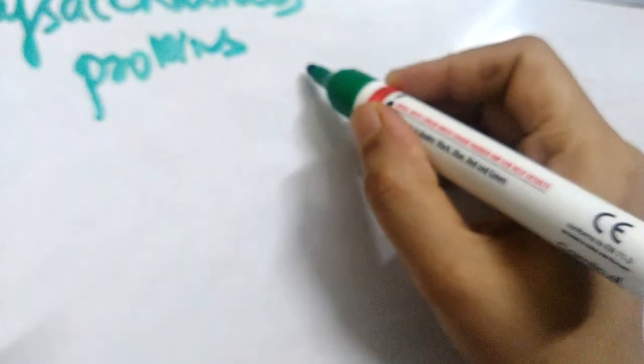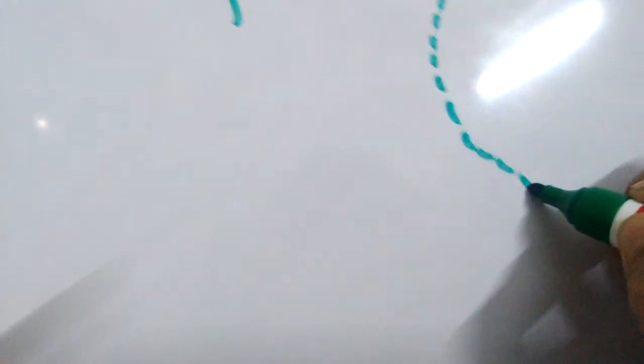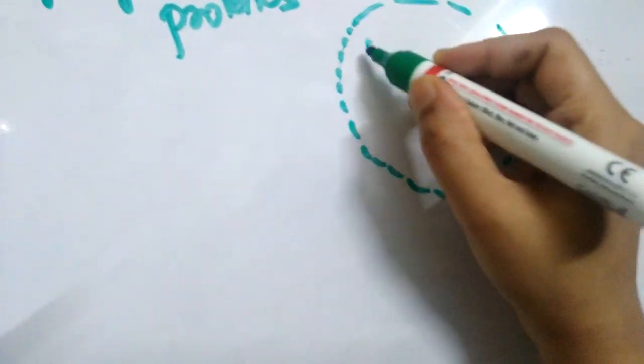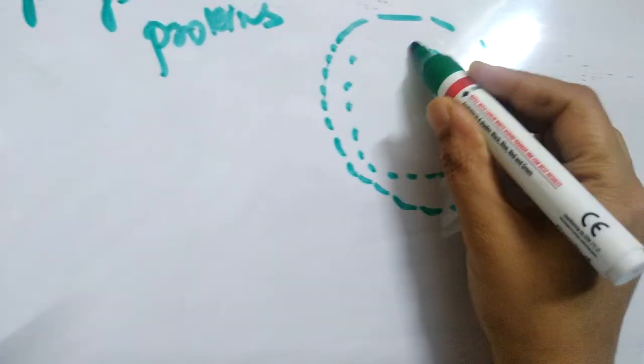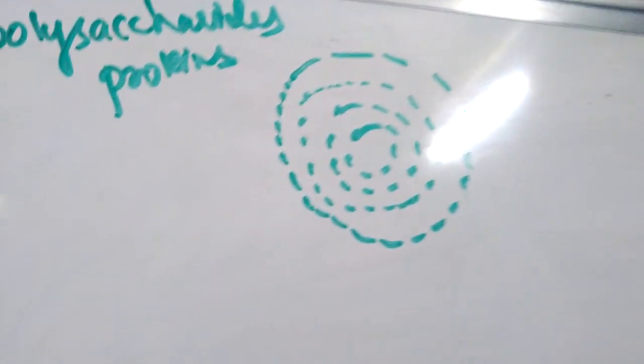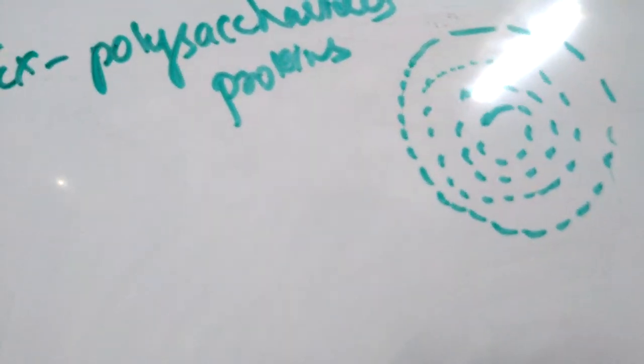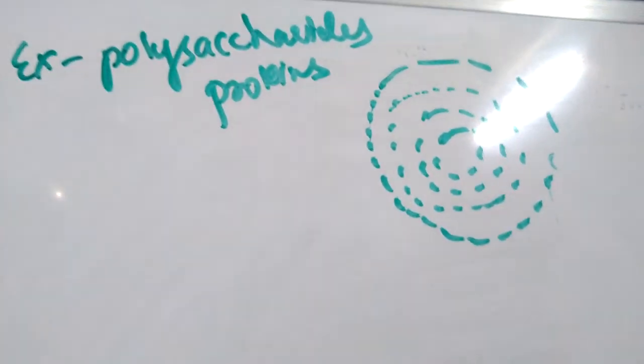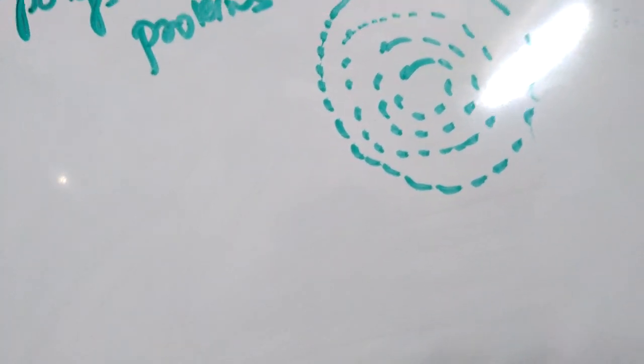I'll just draw it for you. This is a multimolecular film formed by a hydrophilic colloid.